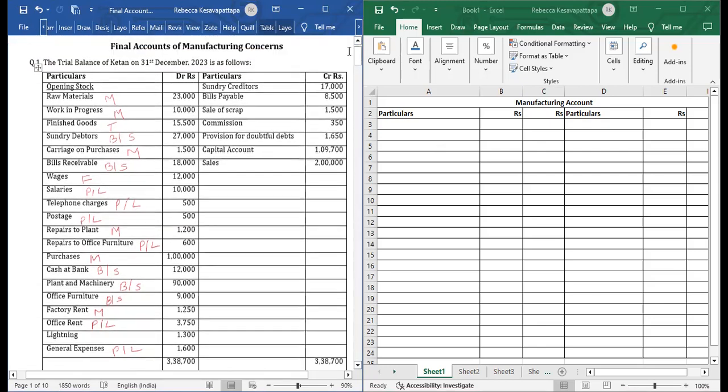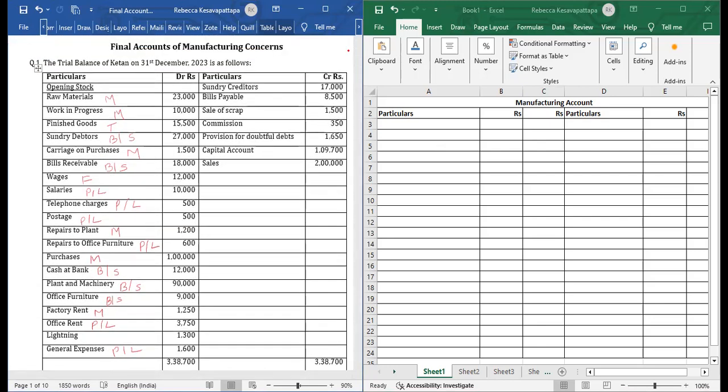Now we'll look at the credit side. Sundry creditors, liability will go to balance sheet. Bills payable, liability, balance sheet. Sale of scrap, manufacturing will generate income by selling the scrap. Then commission, P&L, income. Provision for doubtful debts, this is known as old RDD. Trial balance RDD is always an old RDD. Then capital account will go to balance sheet. Sales in the trading account.